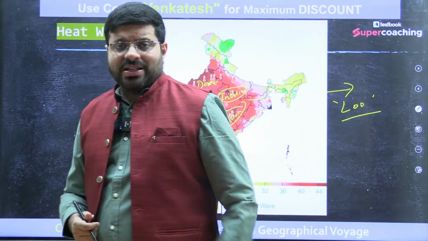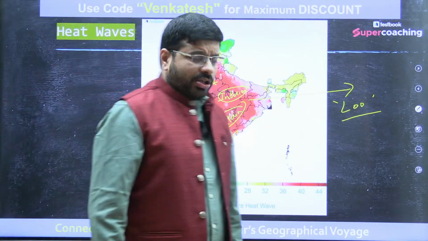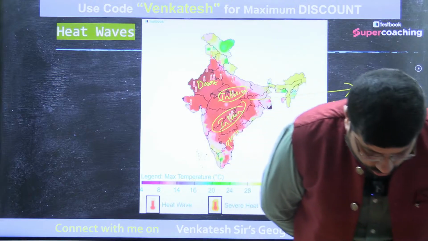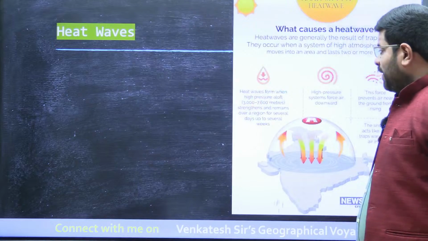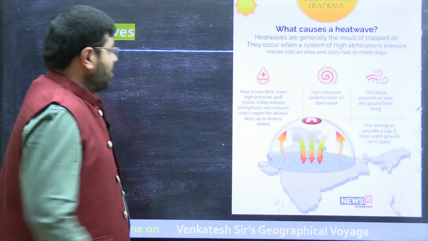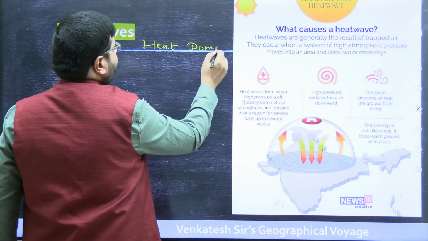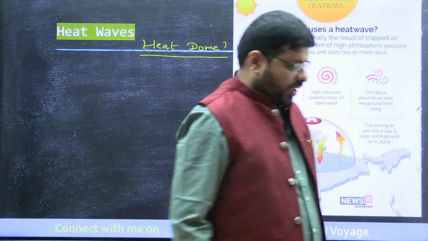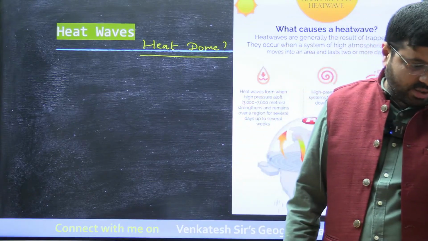If you have observed recently, the pre-monsoon showers were very, very less. You have observed that recently there were variations of rainfall in certain parts, increasing heat waves. Have you ever heard about something called a heat dome? Heat dome. Have you heard this word, heat dome? Anyone? Can you answer what is a heat dome?